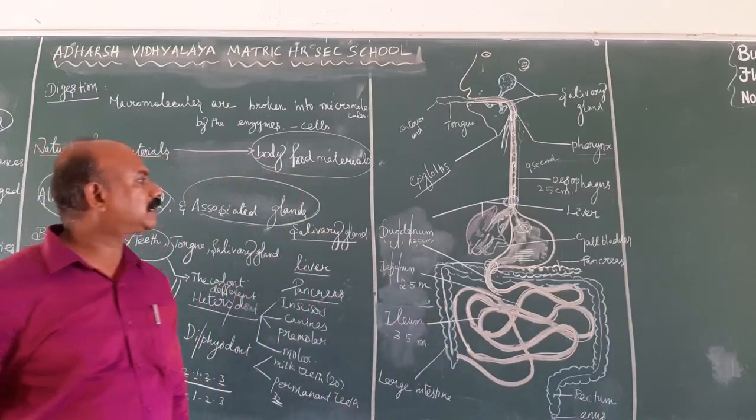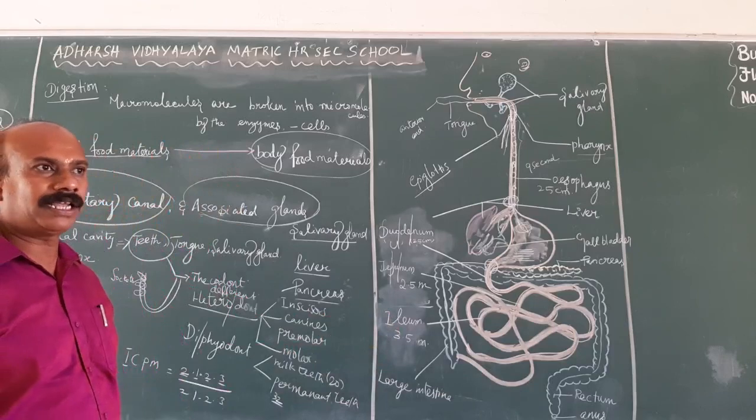So the largest part of the alimentary canal is the small intestine.